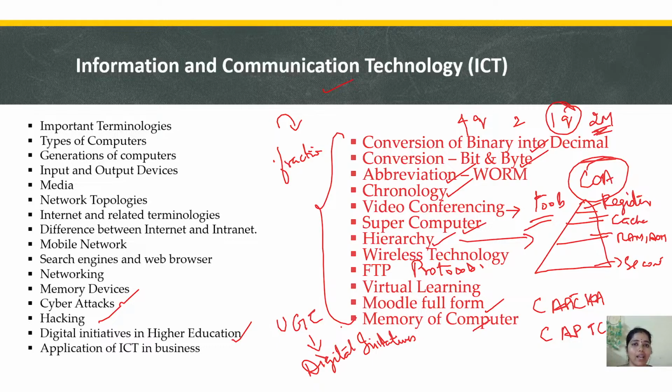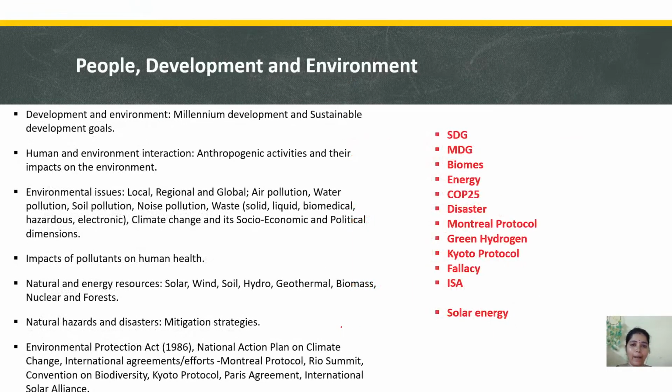You can understand which topics you are good at, where you make mistakes, and where we have to overcome, we can go through, right? Very good. Next, a big topic, people, development and environment. It's not a big topic, but this topic will be changing. There are some areas where we have to remember the years and the targets.